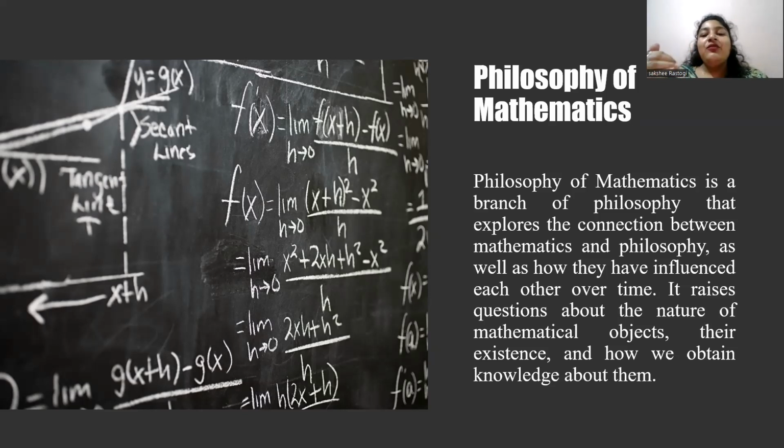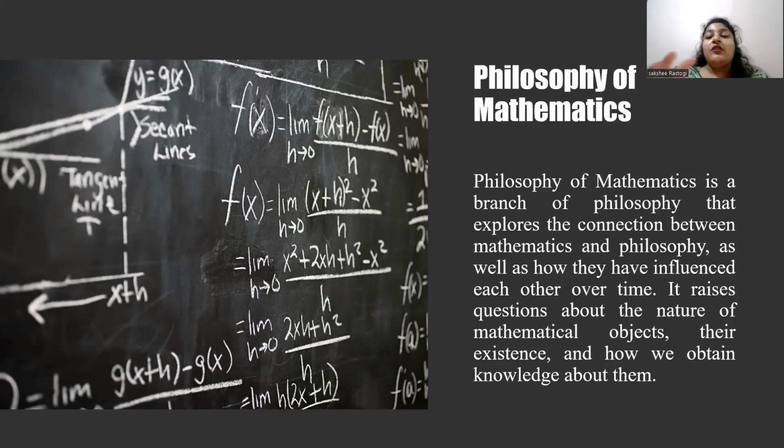Some of the main philosophical positions in mathematics include Platonism, in which mathematical objects exist independently of human thought. Formalism, in which mathematics is a formal system with no connection to reality. Constructivism, in which mathematical objects are constructed by human thought and culture. Empiricism, in which mathematical truths are derived from sense experiences. And social constructivism, in which mathematics is a social construct shaped by culture and historical factors.